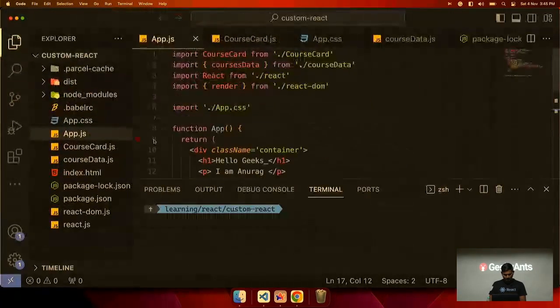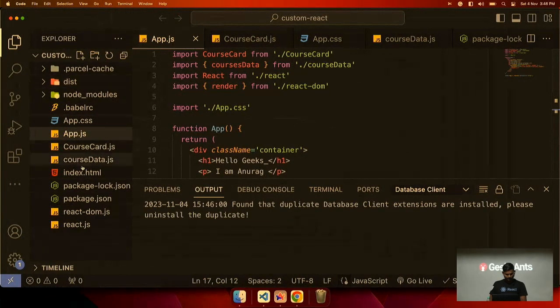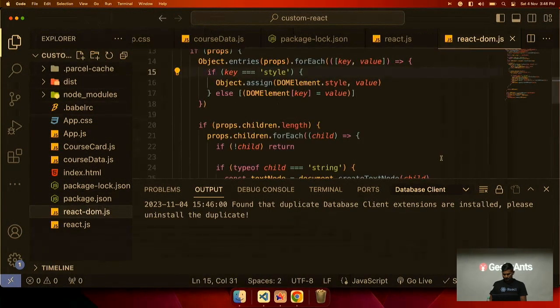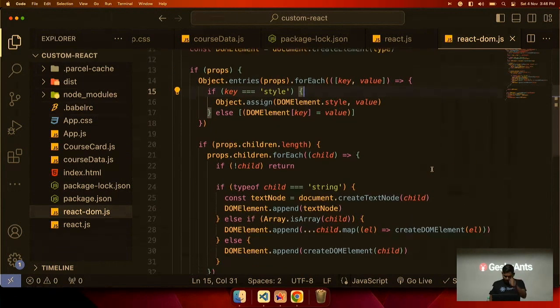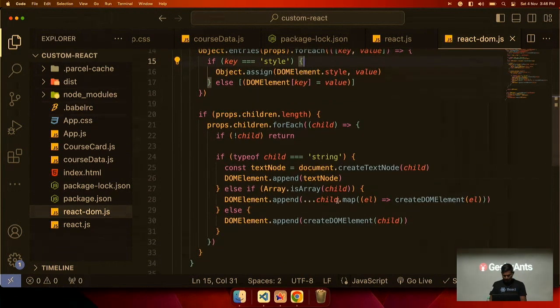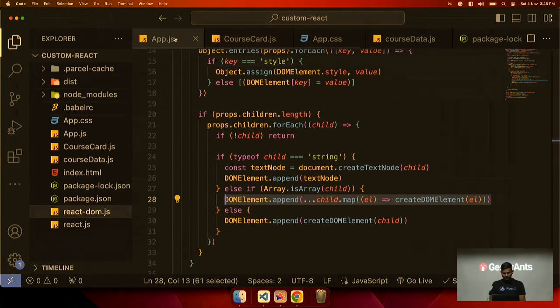Custom React, and here I have put ReactDOM. And if it is an array, then we will return the DOM element. I think this React code is okay.